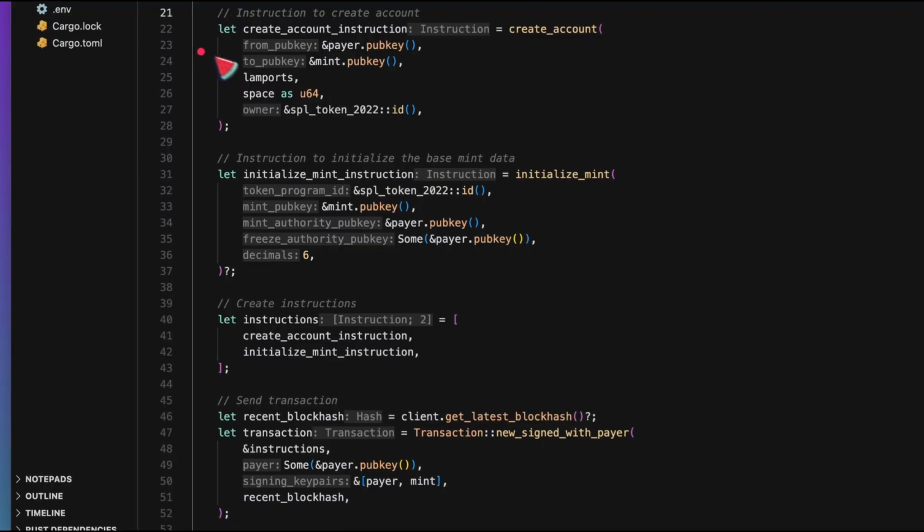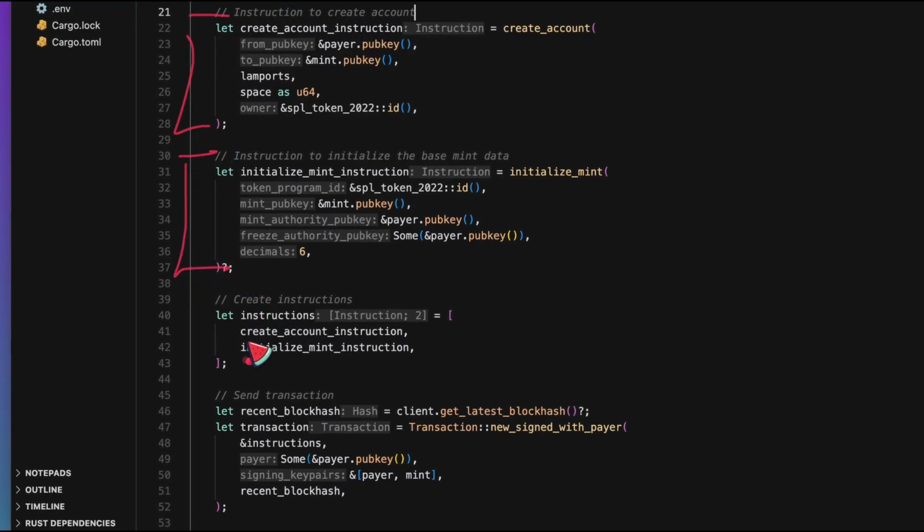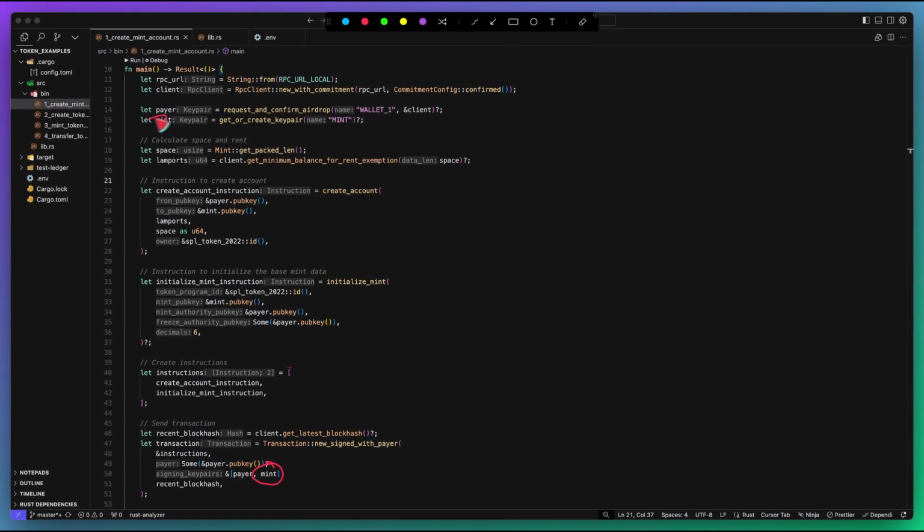Once we have our two instructions, we're going to go ahead and create a new transaction, add those instructions to the transaction, specifying the fee payer for the transaction, and passing in the key pairs that must sign the transaction. Here, we're passing in the payer key pair because they have to pay the transaction fee and for the creation of the account. We're passing in the mint key pair as a signer on the transaction because we're going to be using its address as the address of the account we're about to create.